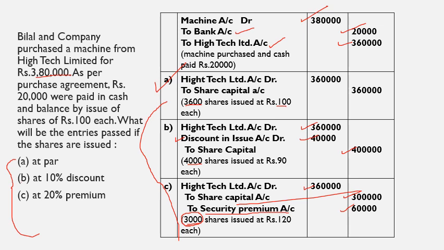On the other hand, in case of discount, we issued 4,000 shares compared to par value. We issued 400 extra shares for settling this liability. So that's the case of issue at discount. So these are the three cases: issue at par, issue at discount, and issue at premium for consideration other than cash.